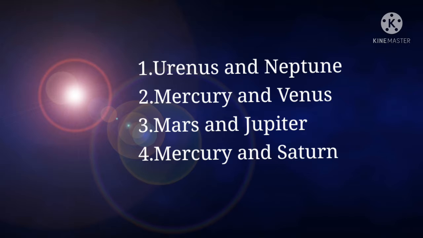The correct answer is Mercury and Venus, because the time period of a planet to revolve around the Sun is directly proportional to the distance from the Sun. Since Mercury and Venus are neighboring planets, their period of revolution around the Sun is less compared to the Earth, but their period of rotation is longer than the Earth.